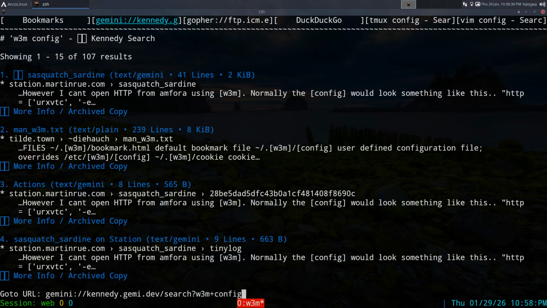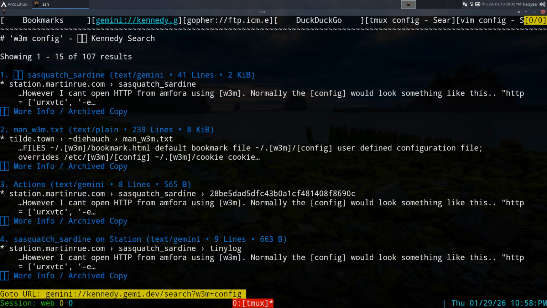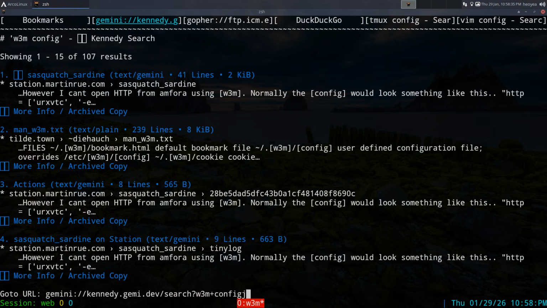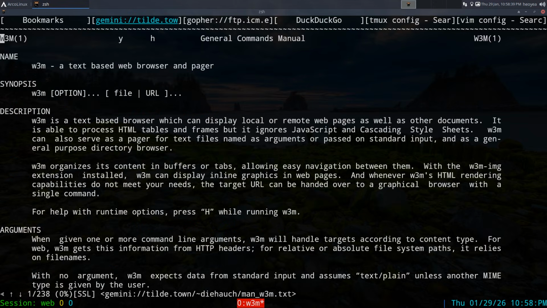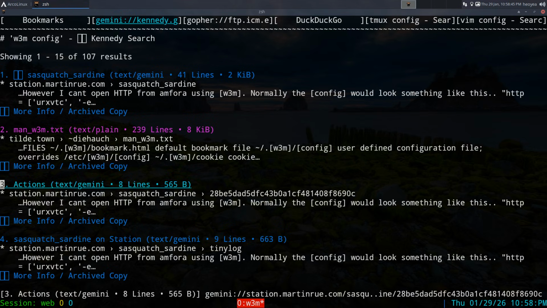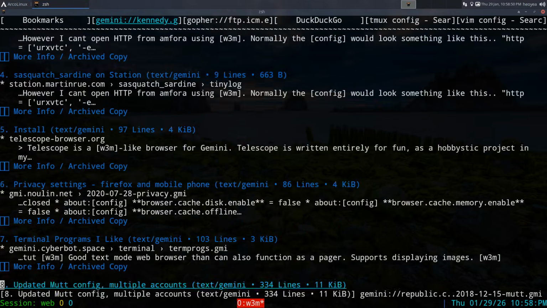You can see the URL at the bottom here, Gemini protocol, and you can use this to browse what they call Gemini capsules. There you go, Gemini capsules. So you can actually search Gemini in here straight from your terminal.